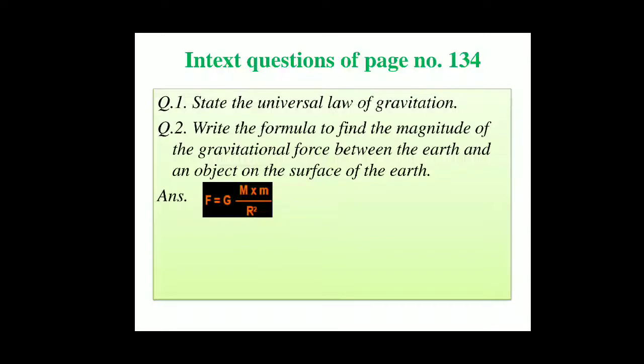Actually the distance is the radius plus some height from where the object is falling to the surface of earth, but as that height is very small as compared to the radius of earth, we have neglected that height in this formula and we simply have written r square.